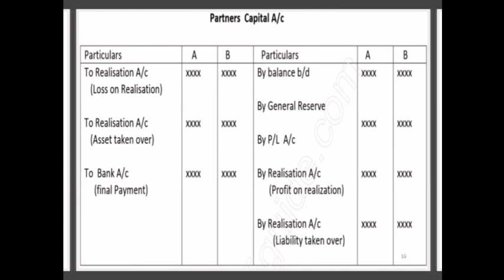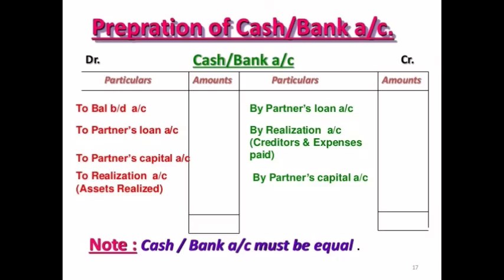And if partners are taking the assets, we have to write on the debit side to realization, partners taking the asset. If any partners are paying the liability, we have to write it on the credit side. After that we have to total the partners capital, and the balance will be transferred to bank account as a final payment. And see, this is the format of cash and bank account. We have to open a cash and bank account through to balance brought down, the balance which is given in the balance sheet asset side.